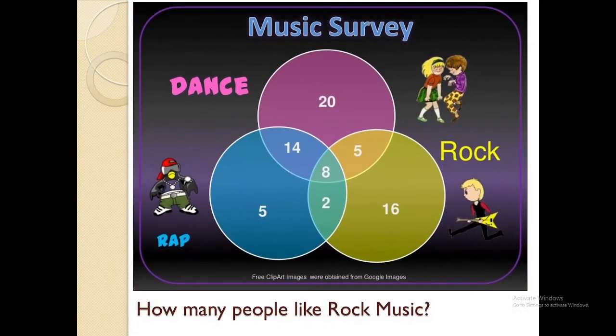The same Venn diagram. How many people like rock music? So we will be focusing on the rock music now. This circle here refers to the rock music. So I will be adding 5, 8, 2, and 16 to get 31. There will be 31 people who like rock music.